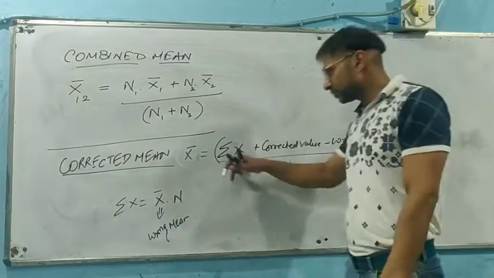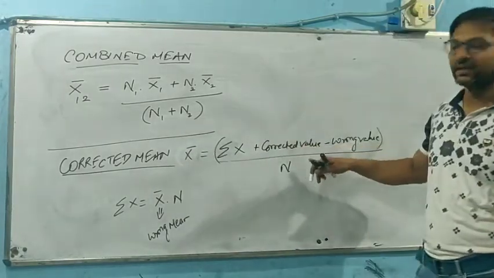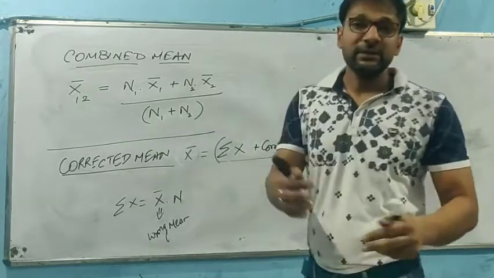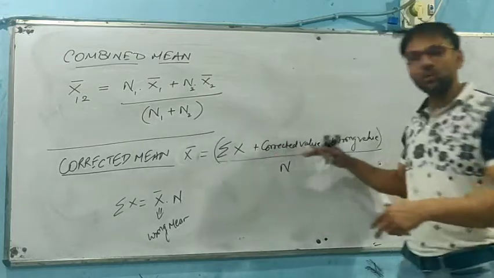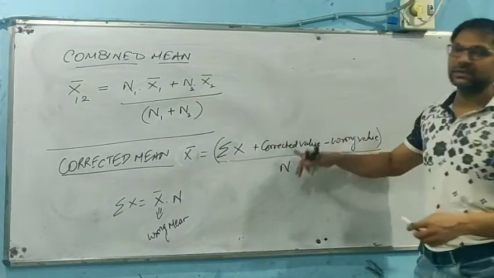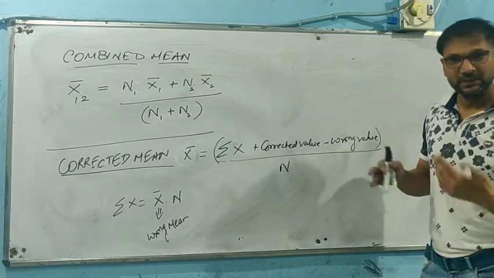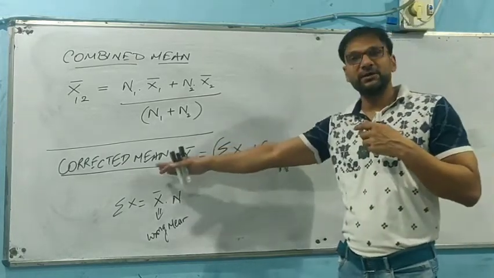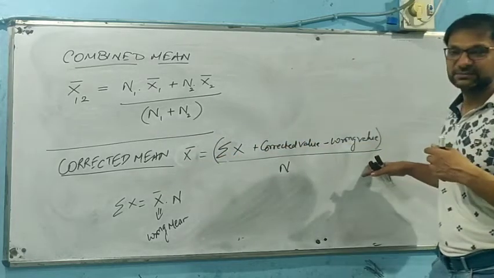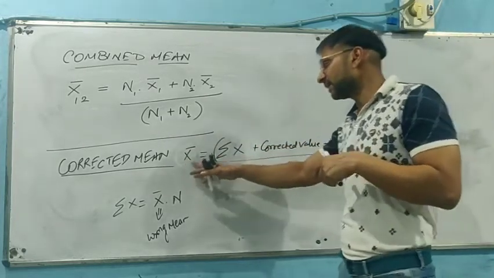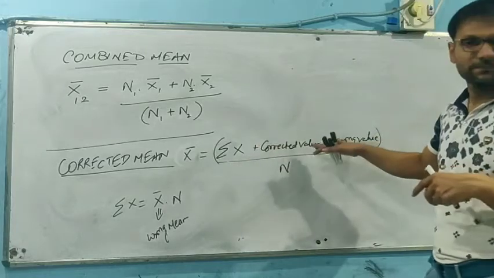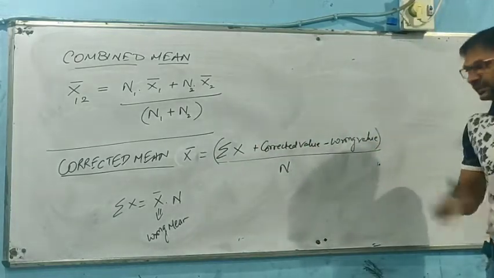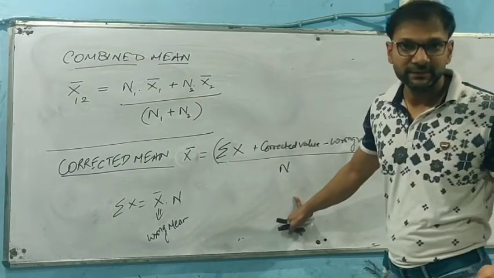It means summation of x plus corrected value minus wrong value, as it appears in the question. If the value was wrong, the corrected value could be another value given in the question. So x bar will be the corrected mean, obtained by the summation of x plus the corrected value that needs to be added, minus the wrong value that needs to be deducted, whole divided by n.